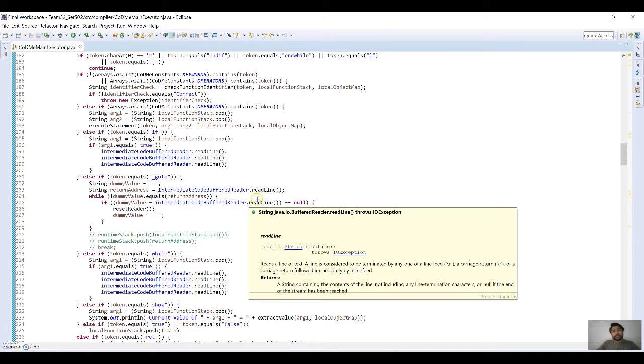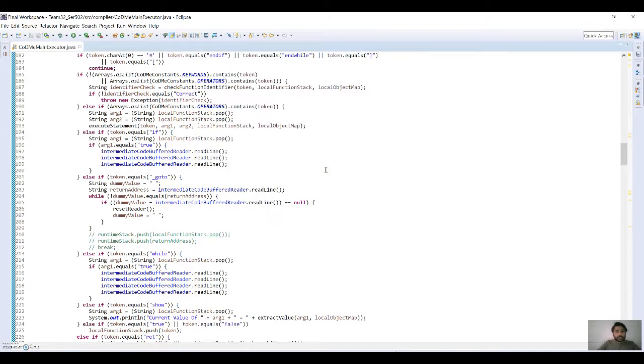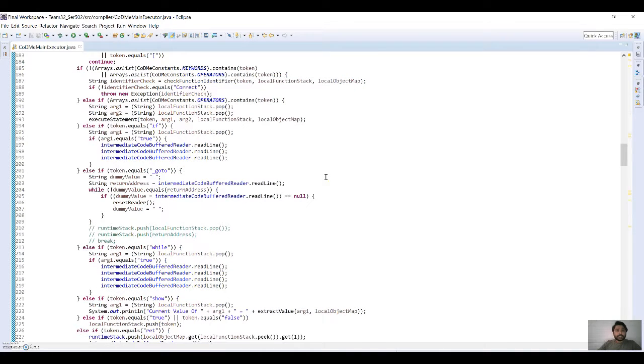As my teammate suggested, we are using a hash map in Java for the entire storage and the operations. Here also we are using a hash map container, where we store the name of the variables as the keys of the hash map, and the value is an array list. The length of the array list is 2, where the first element is the data type of the particular identifier, and the second is the value stored. We have a lot of options in our language, like only declaring the variable, that is the data type followed by the variable. We also have a variable equal to some kind of initialization.